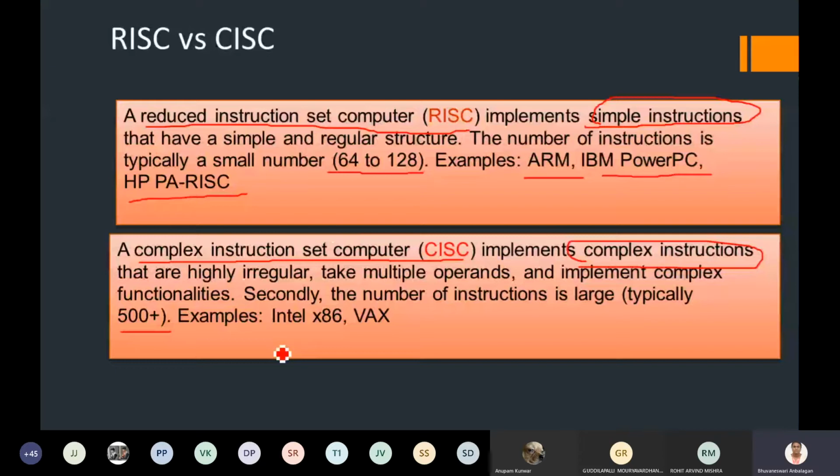In recent days, CISC was adopted by Intel architecture and VAX, which were in commercial computer manufacturing. They started with microprocessors and microcontrollers, and later transformed all those into digital computers. Initially Intel was making a small set of microcontroller and microprocessor devices that perform by getting complex instructions as input in order to process the output. So this is RISC and CISC.